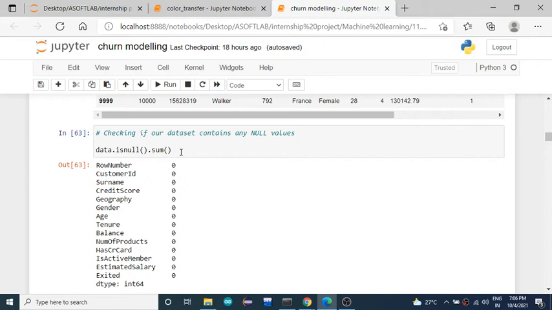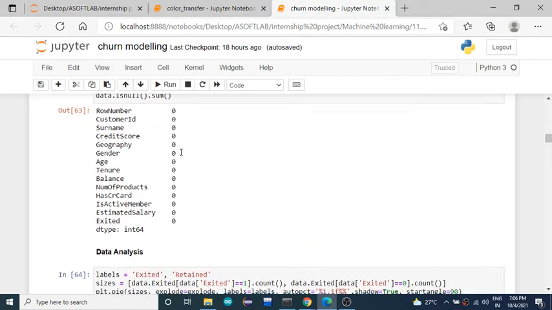If you have any missing values, the count of missing values for each and every feature will be returned here. By seeing this, you can decide whether to handle the categorical data or the missing data, and in which way you are going to solve it. So those things you can decide by exploring this. Okay, so whether your data set contains any missing values or not will be returned by this method.